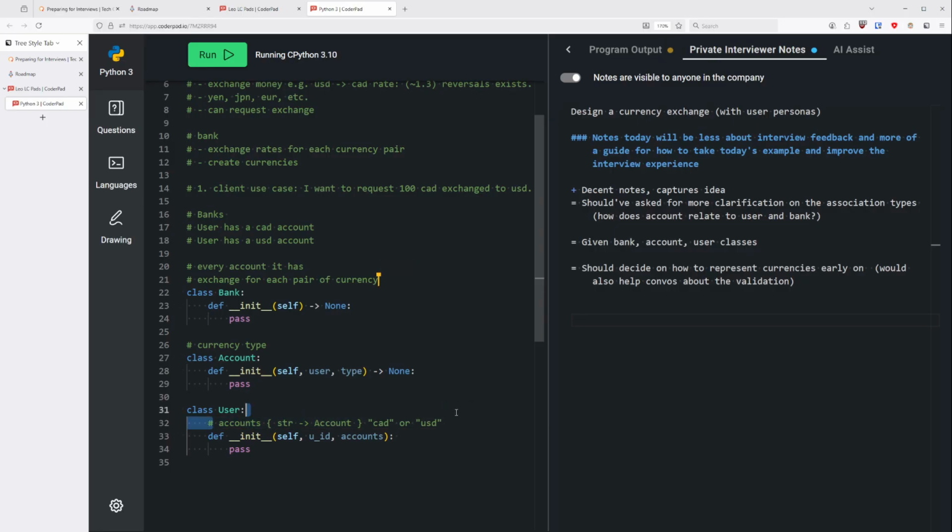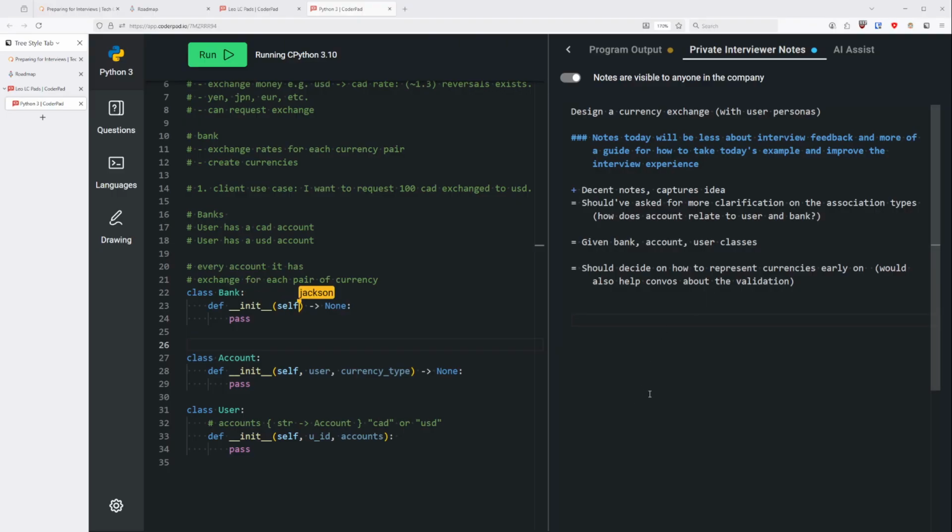And so, given that you have this going on, do you think you need to modify the account class at all? I mean, what does currency type mean? Oh, sorry. This is meant to be referring to the type here. Yeah, the currency. I should rename that. You also deleted user. Was that intentional? Oh, sorry. It was not.